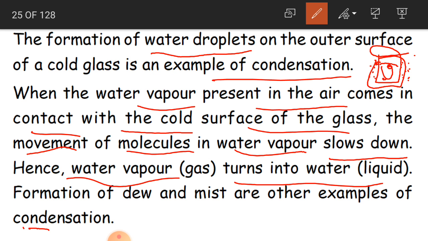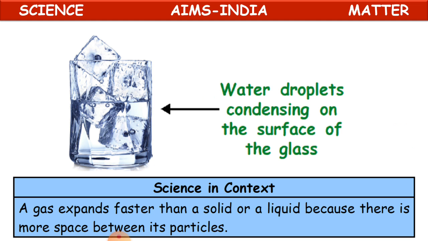So formation of dew and mist are other examples of condensation. So formation of dew, like what is dew, children? Water in the form of droplets. Especially if you see on leaves, you might be seeing some water droplets when the weather is very cold, so that is nothing but dew.